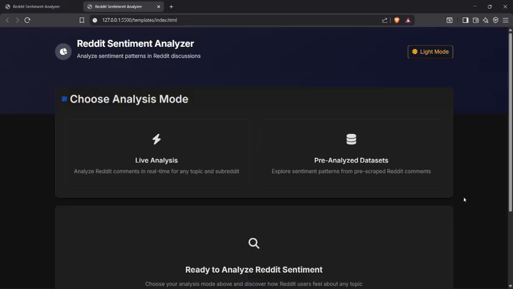Okay, so now let me guide you through the interface of the project. So here we can see that there are two analysis modes. The first is live analysis and the second is pre-analyzed dataset.